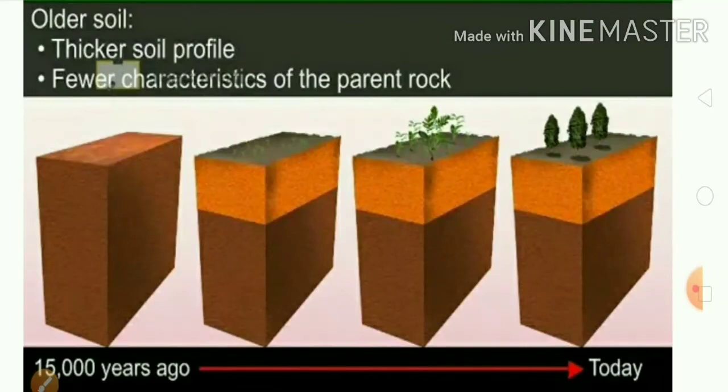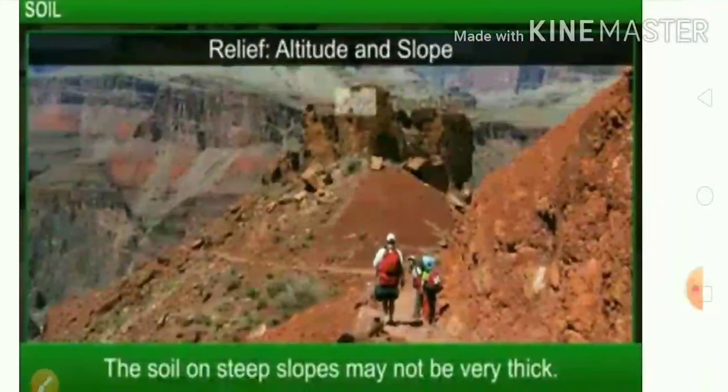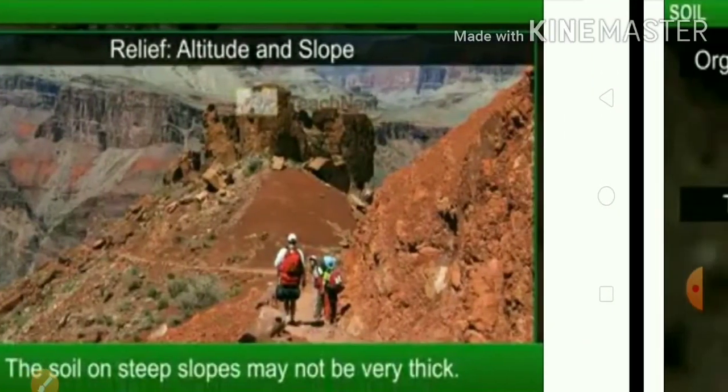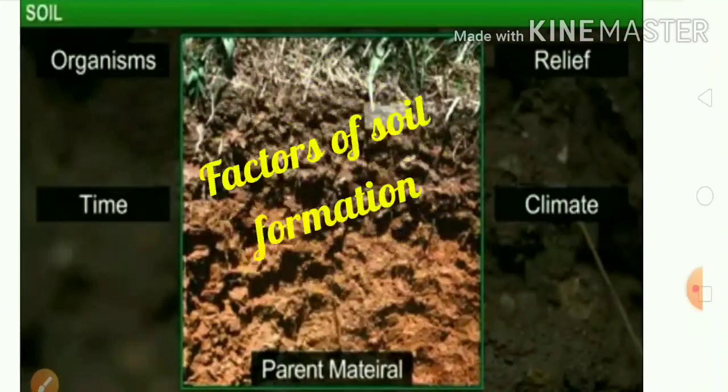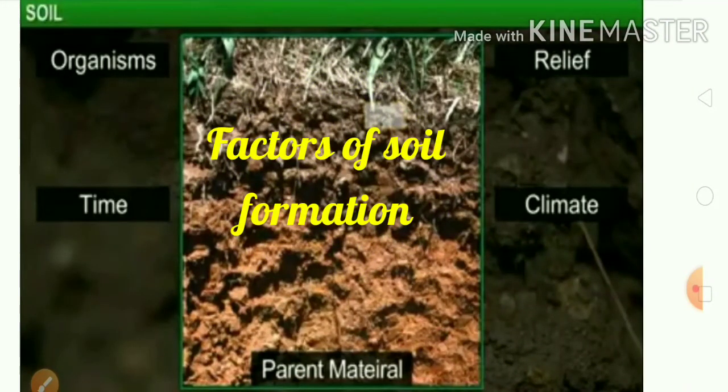And the next factor is flora, fauna and microorganisms. If there is a good amount of microorganisms in soil, then the soil will be more fertile and there will be higher humus formation, which is good for the crops.